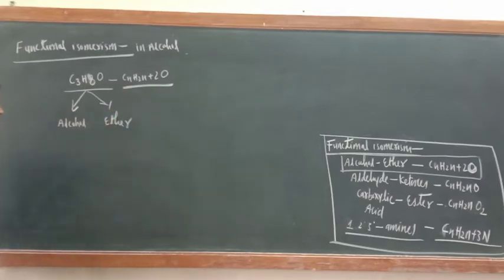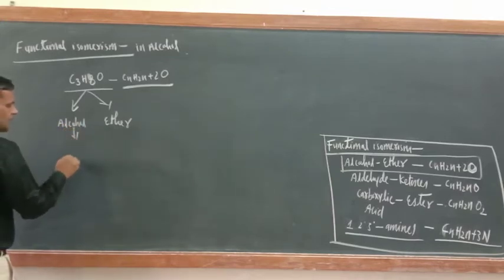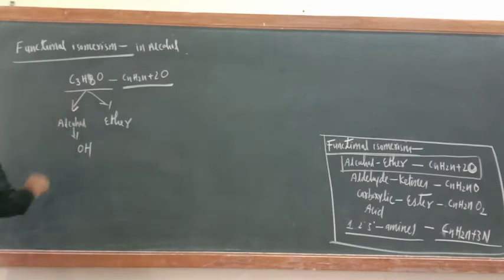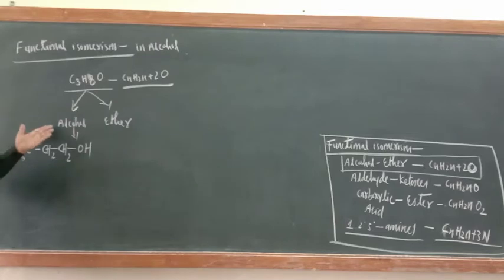Now try to understand. Alcohol, what is the functional group? OH. Write down here OH. Then how many carbon atoms are there? 3. So with the OH attach 3 carbon atoms, fulfill their remaining balances: CH3, CH2, CH2, OH, 3, 2, 5, 7 and 8. Just we have got the alcohol.